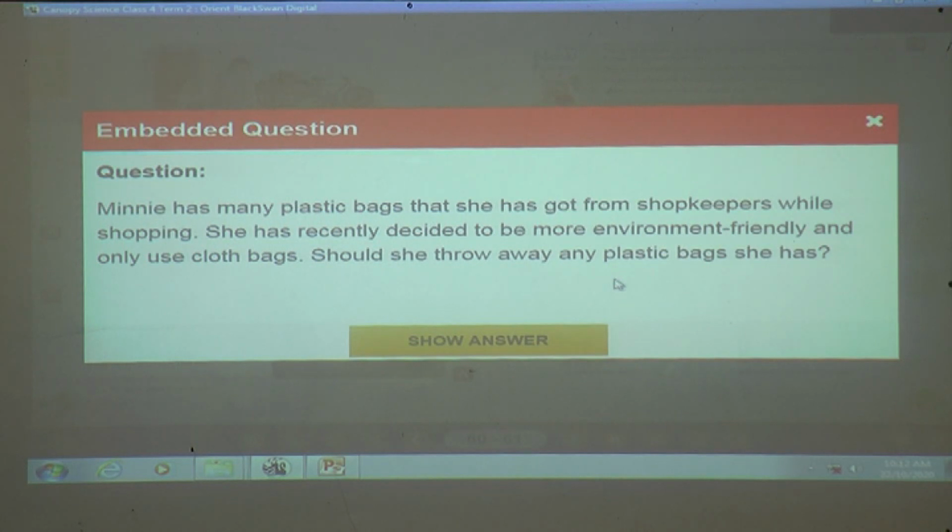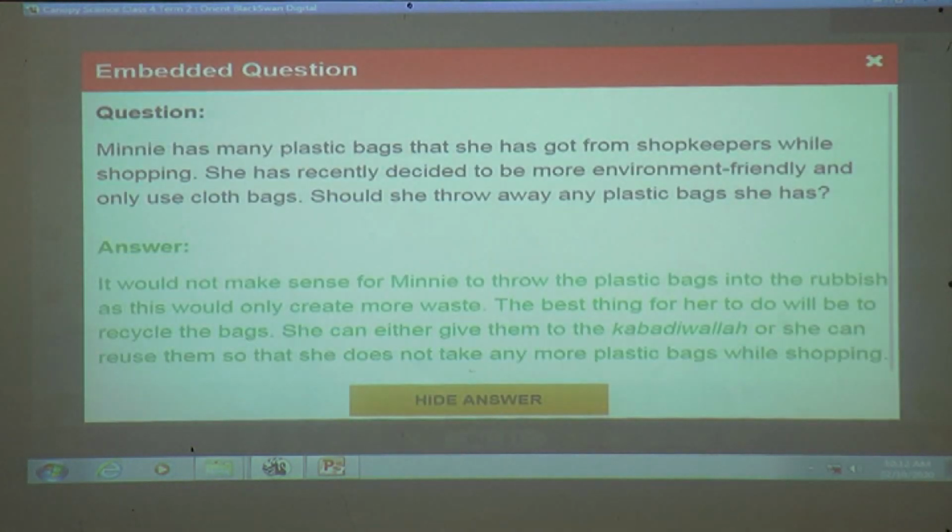Now next question is, Minnie has many plastic bags that she has got from shopkeeper while shopping. She has recently decided to be more environment friendly and only use cloth bag. Should she throw away any plastic bag she has? Can you tell the answer? Yes, we will see the answer.